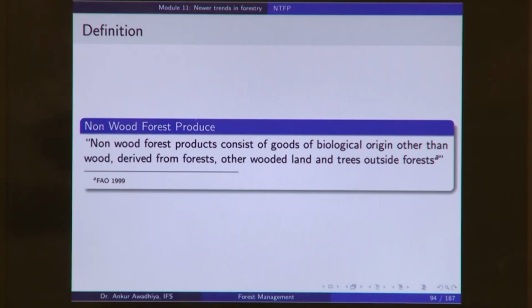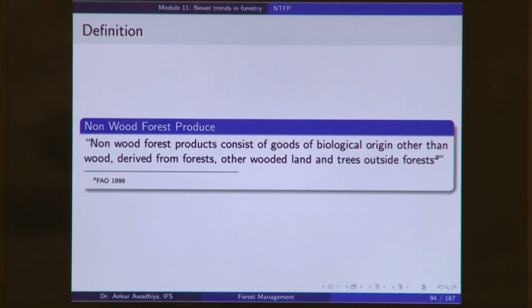Then we have the non-wood forest produce. So, this definition is from the Food and Agriculture Organization in 1999. Non-wood forest products consist of goods of biological origin. Now, here it says goods of biological origin. So, it is not considering the services, it is only considering the goods, and it is only considering those goods that are of biological origin.